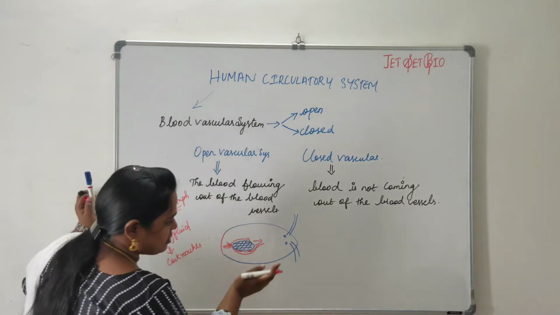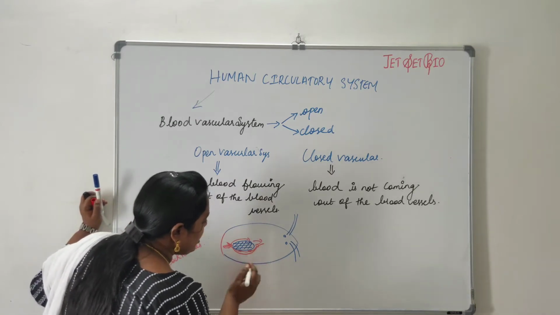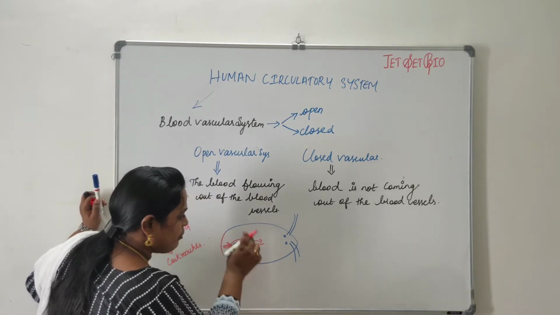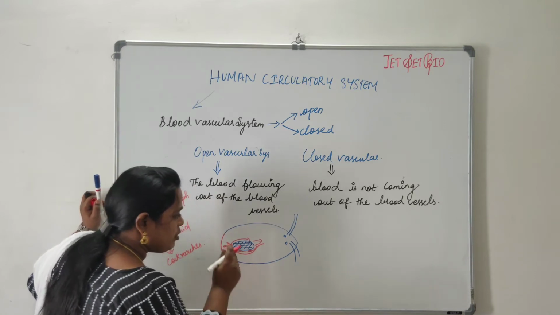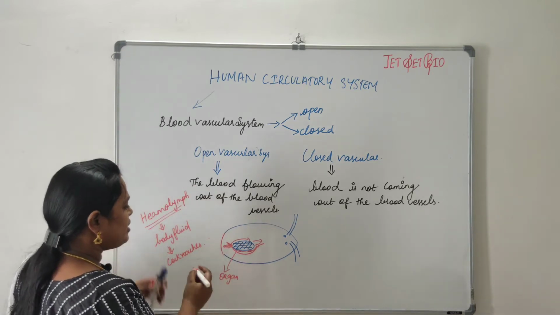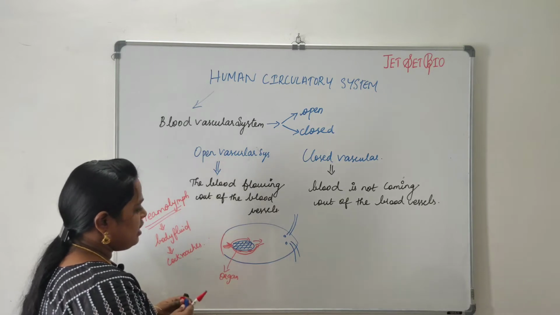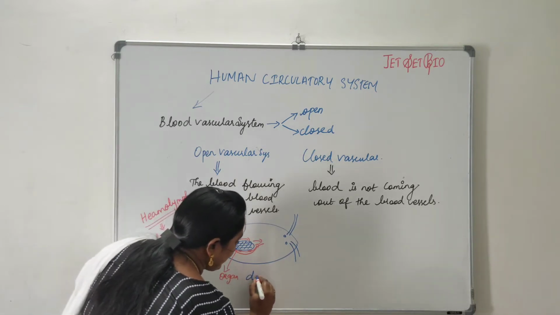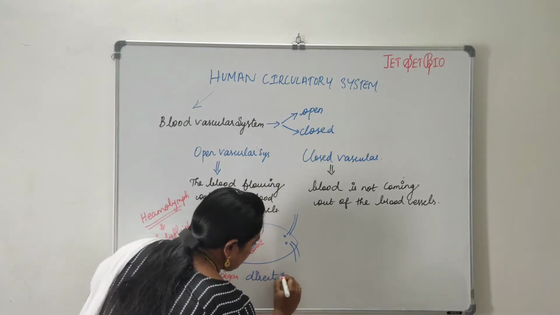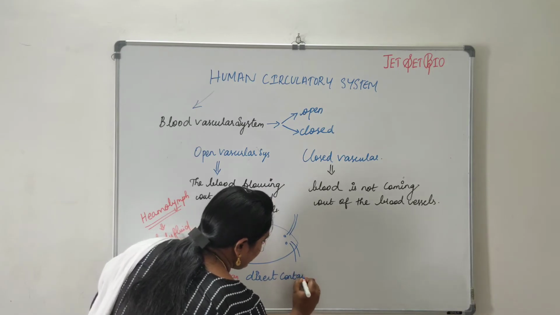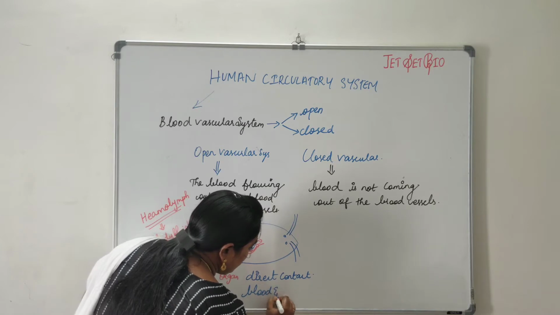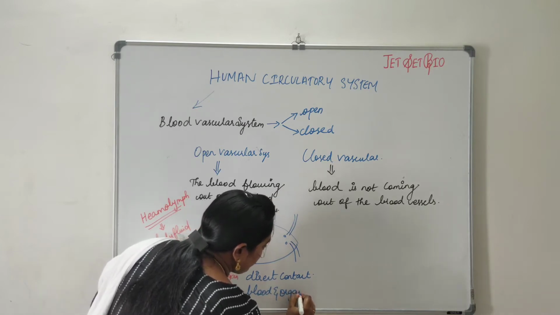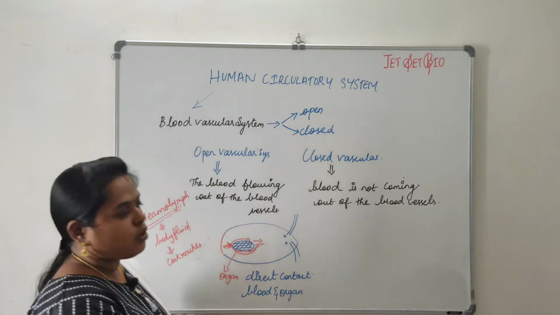The depression is formed, and the organ is completely dipped within the blood. In this case, the blood and the organ both have a direct contact.